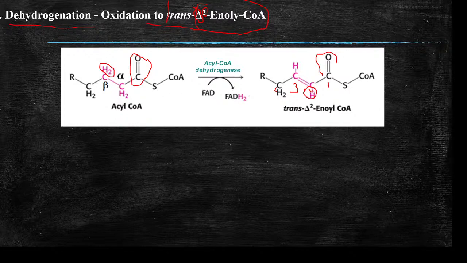In the first step we remove these two hydrogens, so acyl-CoA is converted to trans delta 2 acyl-CoA. This reaction is catalyzed by acyl-CoA dehydrogenase. Here FAD is converted to FADH2. It takes up the hydrogens that are removed, and this FADH2 will enter the electron transport chain and generate 2 ATPs.